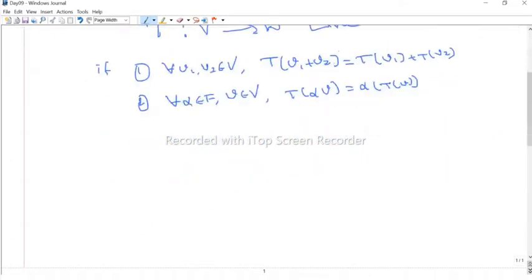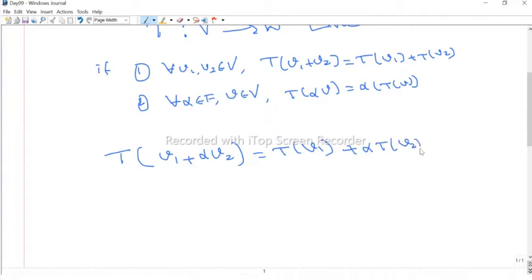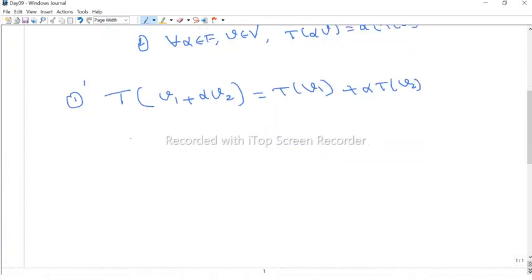Now we can merge these two conditions. We can write a single condition: T of v1 plus alpha times v2 is nothing but T of v1 plus alpha times T of v2. In a single condition, we can write either 1 and 2 or this one, maybe we can call it 1 dash. So a function satisfying this condition, then we say T is a linear transformation.